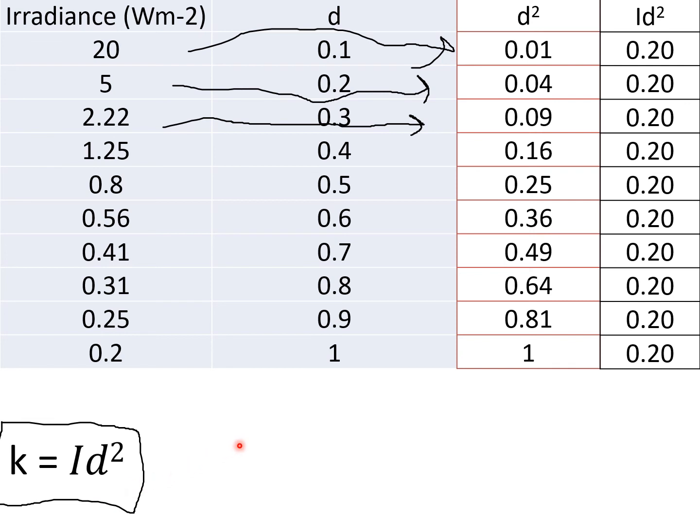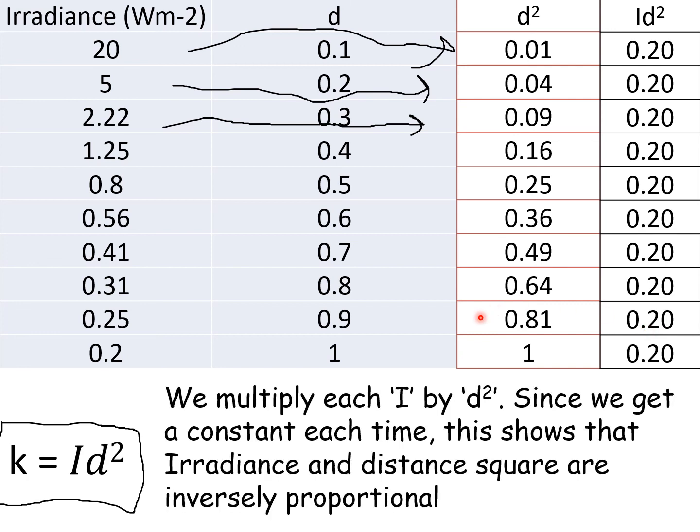Now, how might you get caught out by this? Well, sometimes when you do the multiplication here, you might not get exactly the same value. So you might get something like 0.19, 0.21, or 0.18 even. Okay? In that case, because it is experimental data, you wouldn't expect it to always be the same. So as long as you can round it to give you roughly the same answer, then that's acceptable. So just to summarize all of that, we multiply each I by D squared. Since we get a constant each time, this shows that irradiance and distance squared are inversely proportional. So make sure you know how to do that technique.